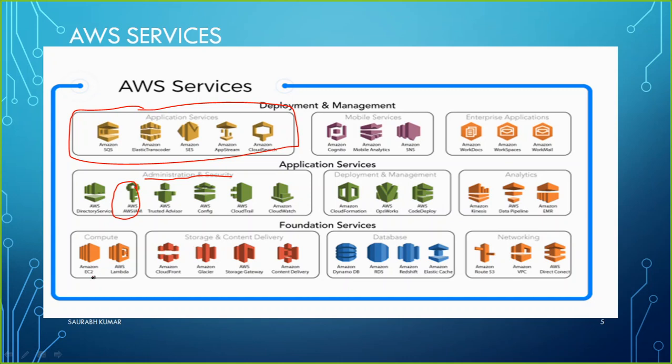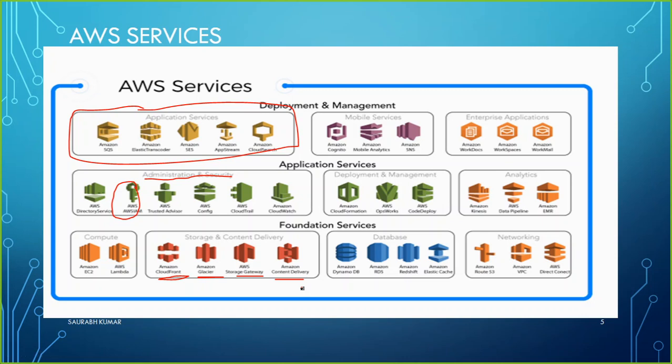We have EC2 here. Storage related we have CloudFront, which is like a CDN. We have Glacier where we keep our archive. We have a storage gateway. I'm going to explain about it, and then content delivery also here. So now I'm going to explain about various services one by one with the proper detail on them.